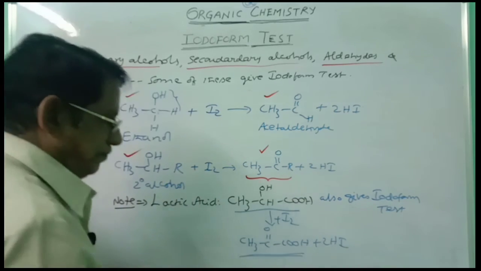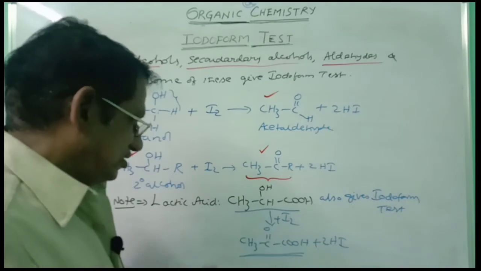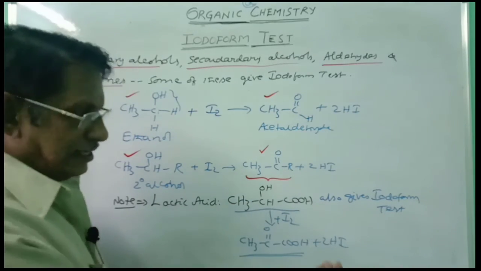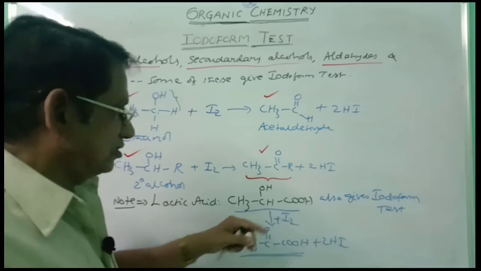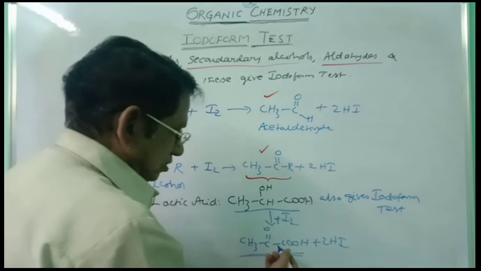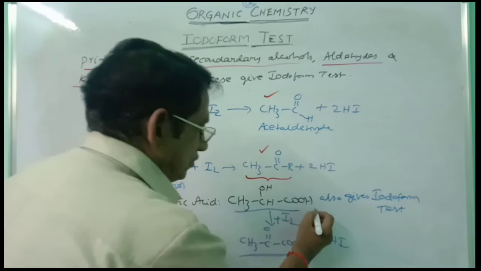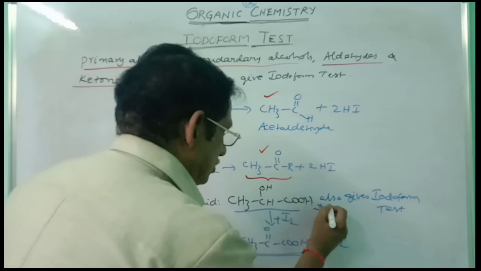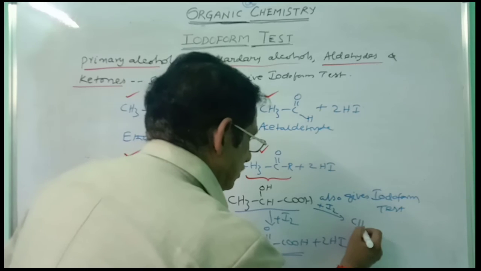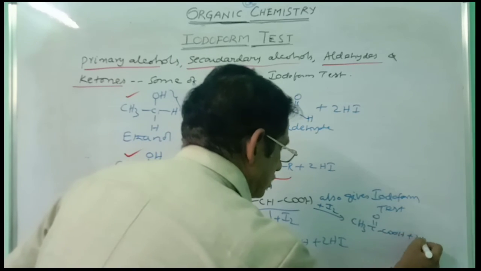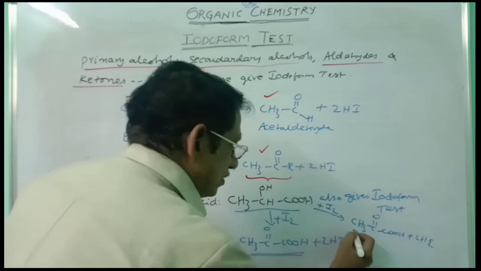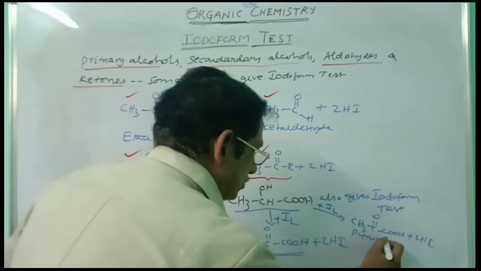This is pyruvic acid, alpha keto propanoic acid, pyruvic acid. This acid is obtained upon oxidation, or otherwise, same you can write here plus I2. You will get here CH3 C double bond O COOH plus 2HI. This is what you call pyruvic acid.